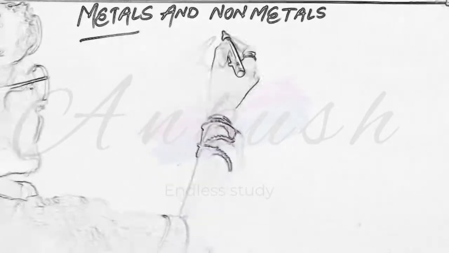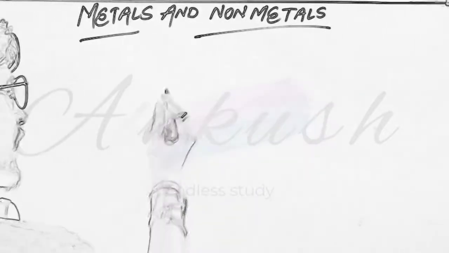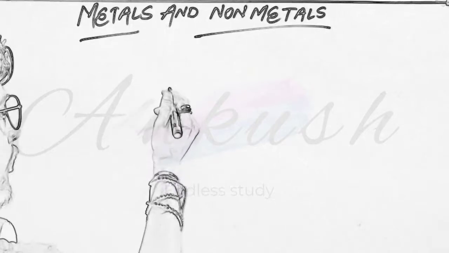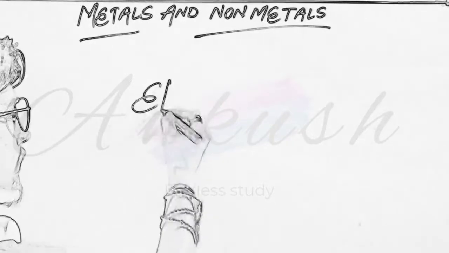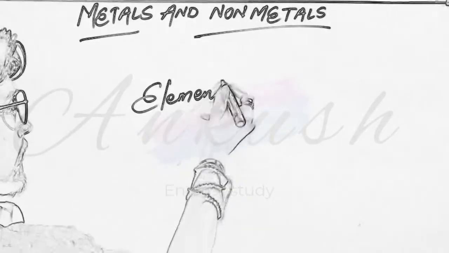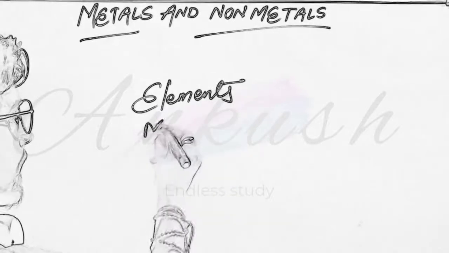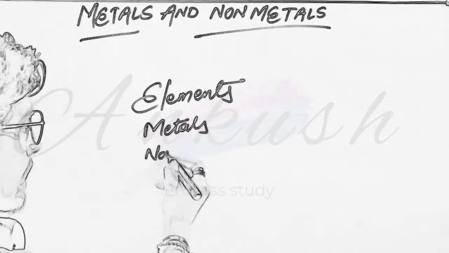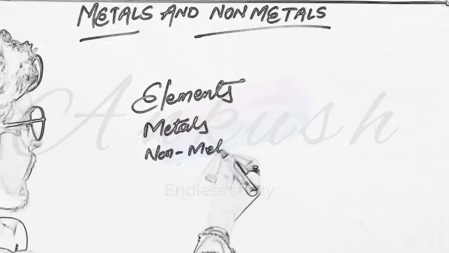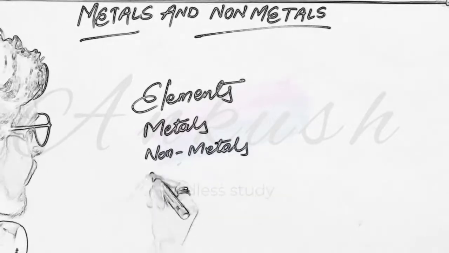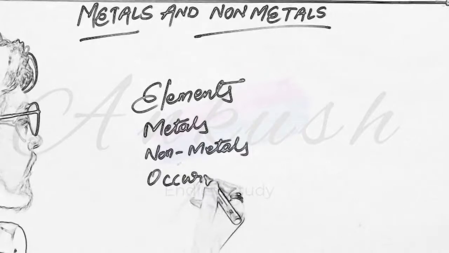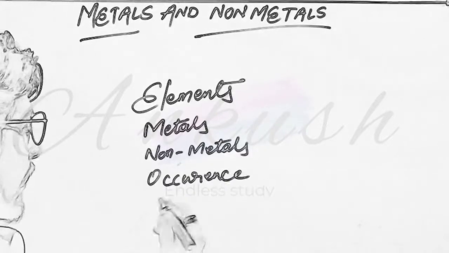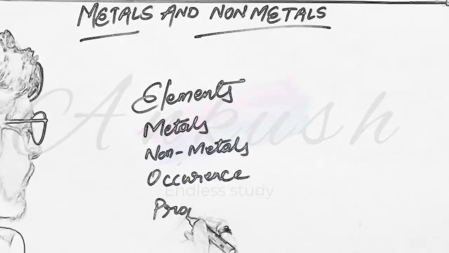Chapter Metals and Non-Metals. In this video, we will go through the chapter Metals and Non-Metals and the topics: Elements, Metals, Non-Metals, about their occurrence and their properties.